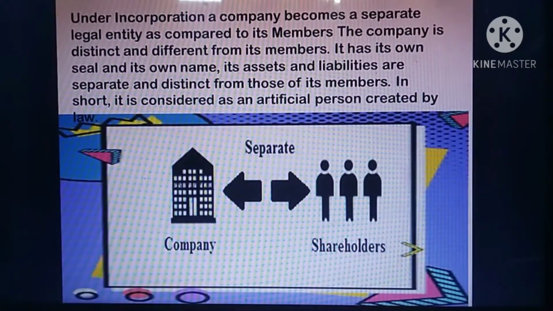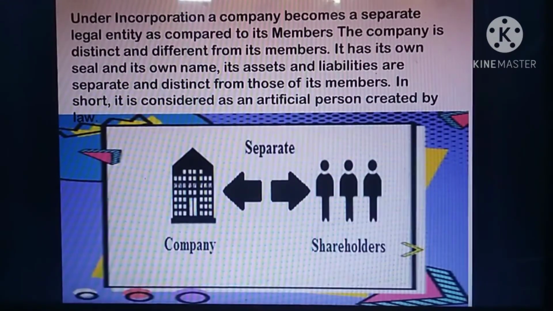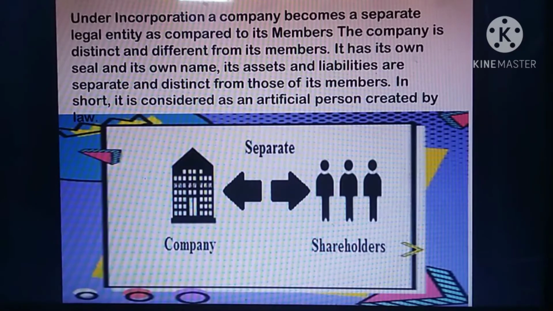There is a separate legal entity. A company is always separate from its owner. It has its own seal and its own name. They have a separate name and a common seal. In short, it is considered an artificial person created by law, so it is always separate from its members. It has its own seal and own name.